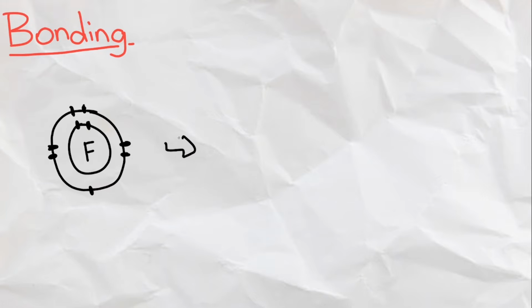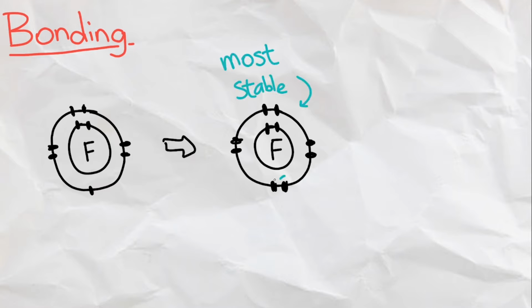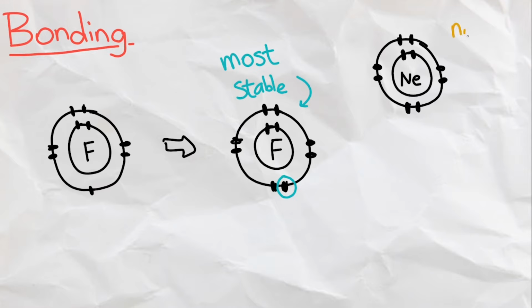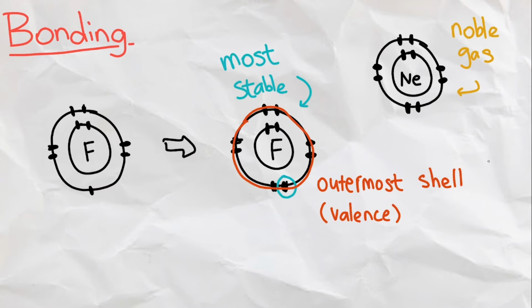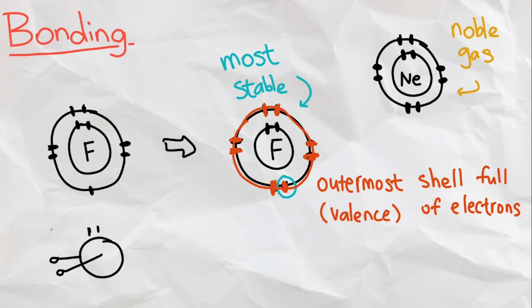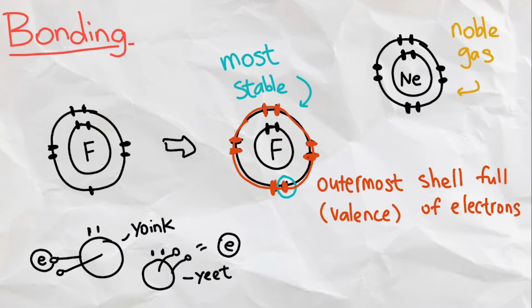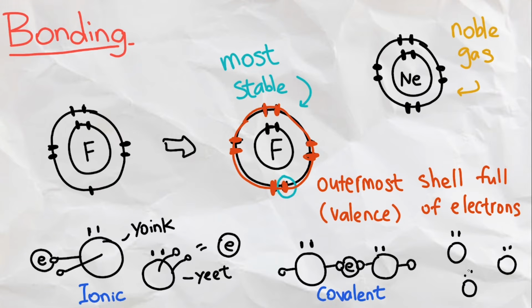So why do atoms want to bond in the first place? That is because every atom wants to achieve their most stable and least reactive state, just like the noble gases. In order to achieve this, atoms have to fill up their outermost shell with electrons. So in other words, their valence shell has to be full of electrons in order to become their most stable state. They will try to either lose or gain electrons in the case of ionic bonds, share electrons in the case of covalent bonds, or form a sea of electrons in the case of metallic bonds.